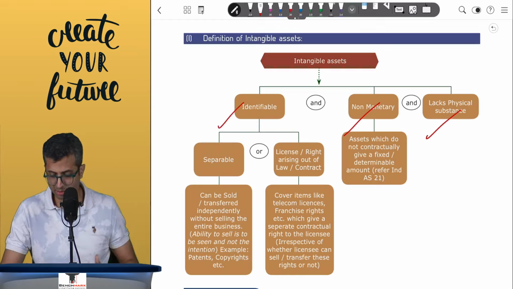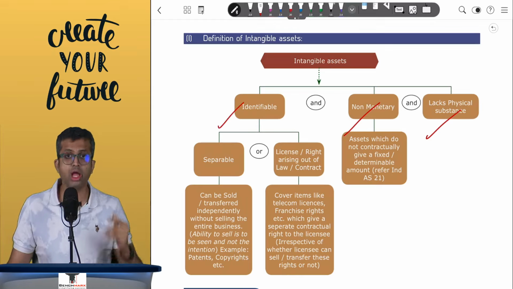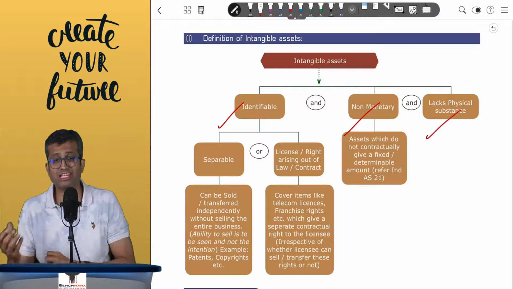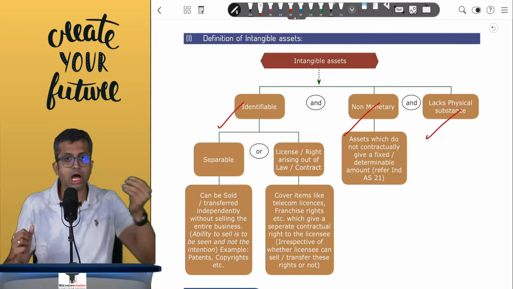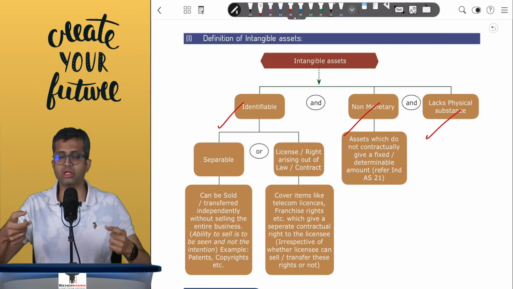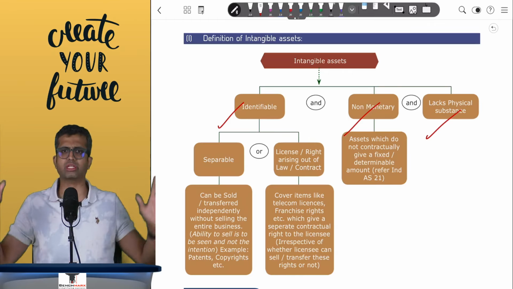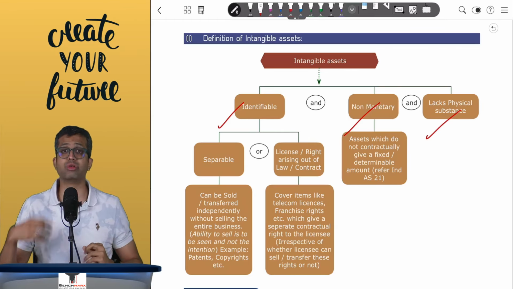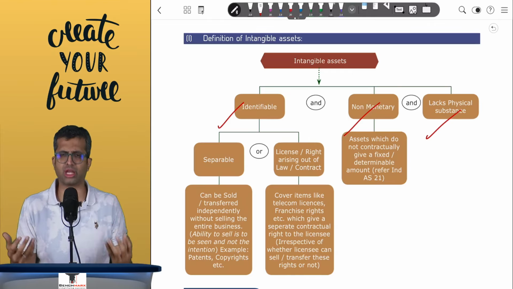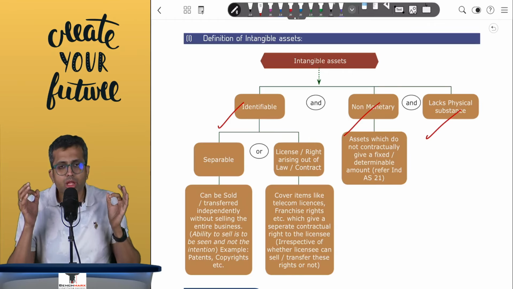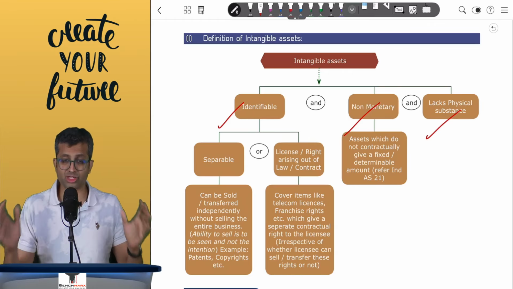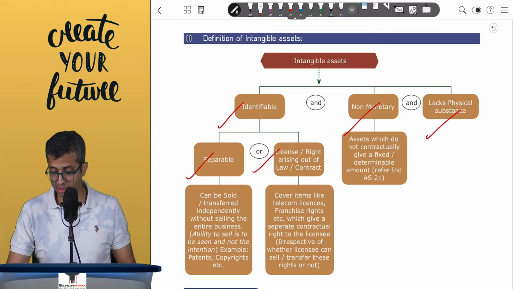And third, which is the most important, it has to be identifiable. For it to be identifiable, it has to be either separately sellable, that is, capable of being separately sold. Like when you look at a patent, I can remove and sell a patent separately without selling the entire company. Or it has to be a contractual right or a license, like a telecom license or a franchisee right, for example. Whether they are separately saleable or not does not really matter. So it has to meet one of these two criteria.